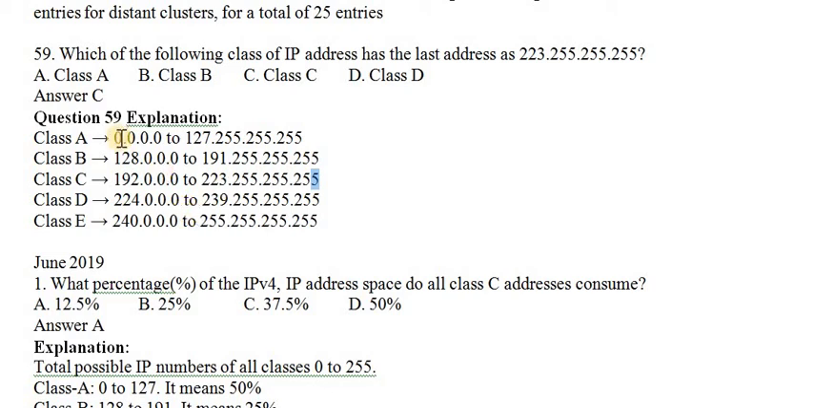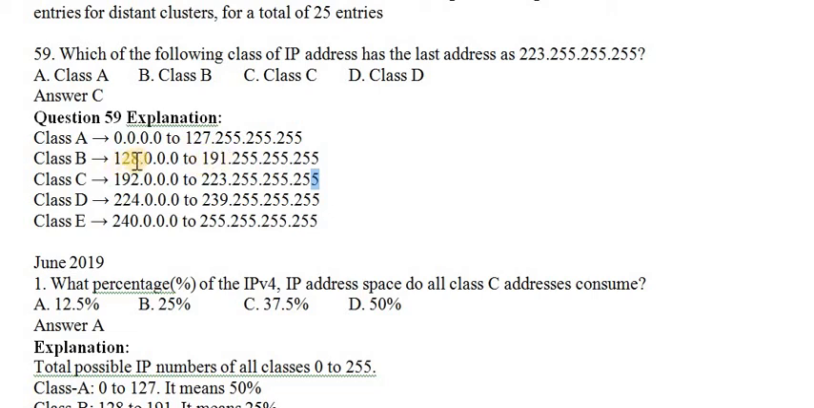Now, how are they calculating this range? If you want to understand and remember, I'll teach you now. 0 to 127, so that is just to remember. What is the range for class B? From 127, add 1 to that, which becomes 128. With 127, add 64, which is nothing but 191.